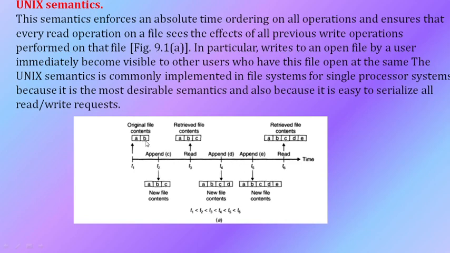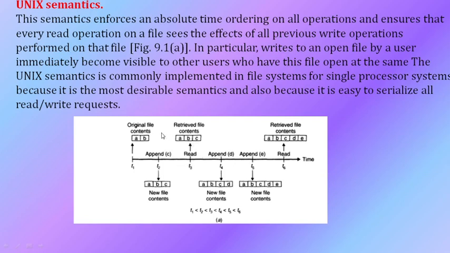Previously it is AB, now it is ABC. See here at the point of time t3, it will be visible with all the contents A, B, C, including C. Means we have appended it at T2, and it is still visible to the read operation which is performed after append.